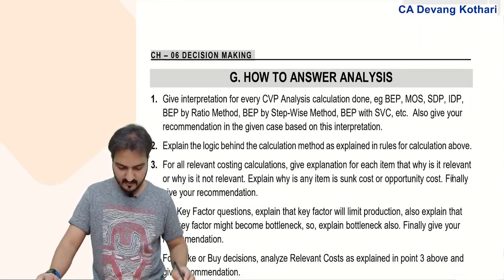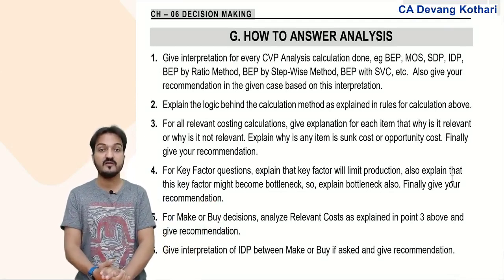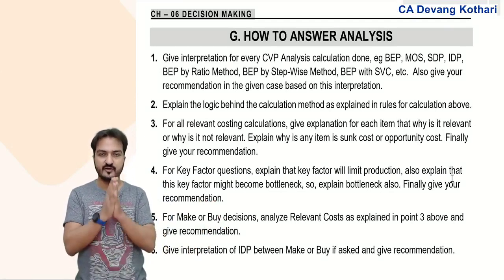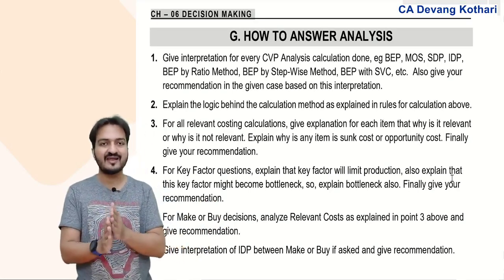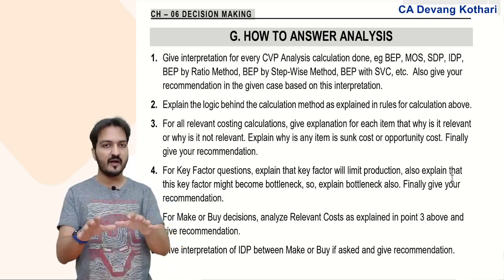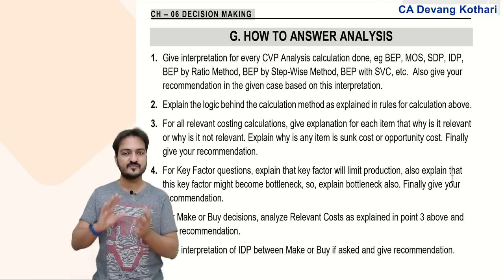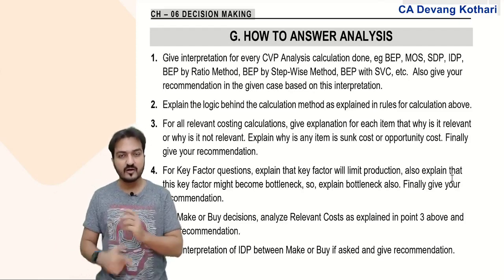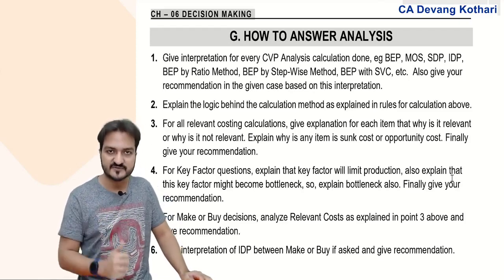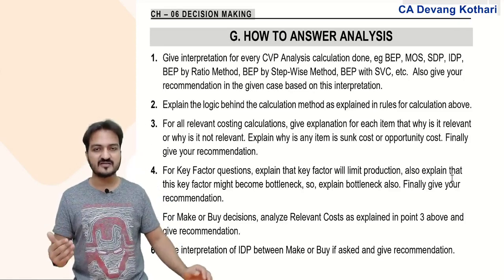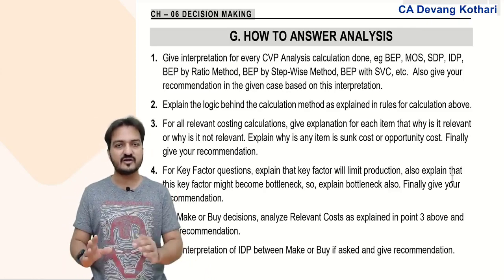And finally, now the most important part of my revision session here: how to answer analysis. I've told you earlier and I'm telling you repeatedly that now at CA Final level, the costing subject is not like the costing subject at your CA Intermediate level. Now this subject focuses less on calculation, more on analysis. So when you write your answers in the exam, it will not be sufficient to just write the calculation, reach an answer and leave it there.